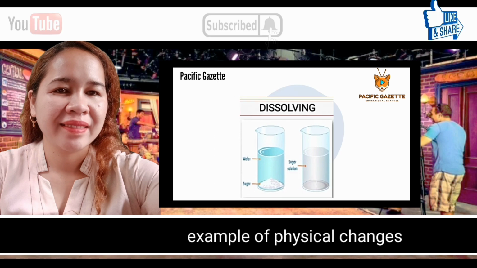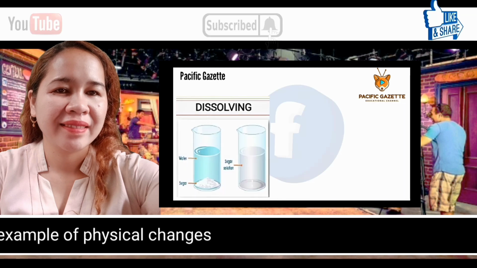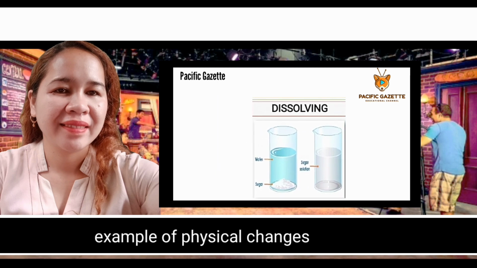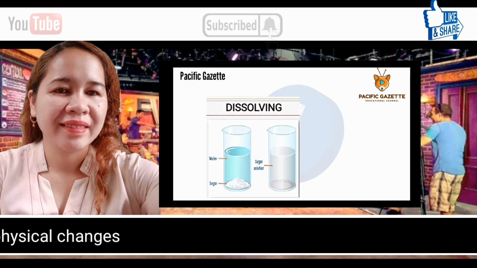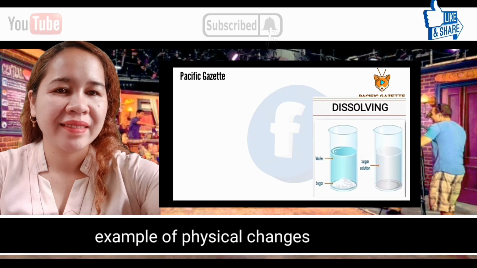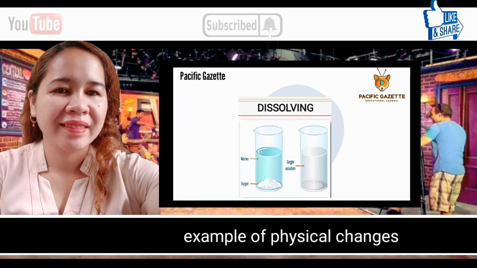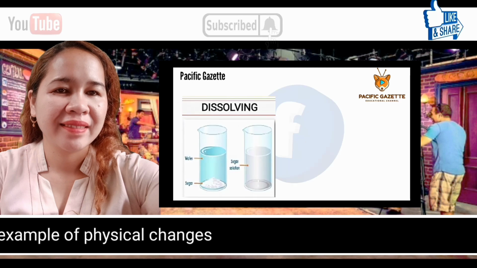Another example of physical change is dissolving. What is needed for dissolving? Of course, you need water. But what is the difference of dissolving from melting? In melting, the object itself turns into another phase of matter. For example, the ice cubes change from solid into liquid state.